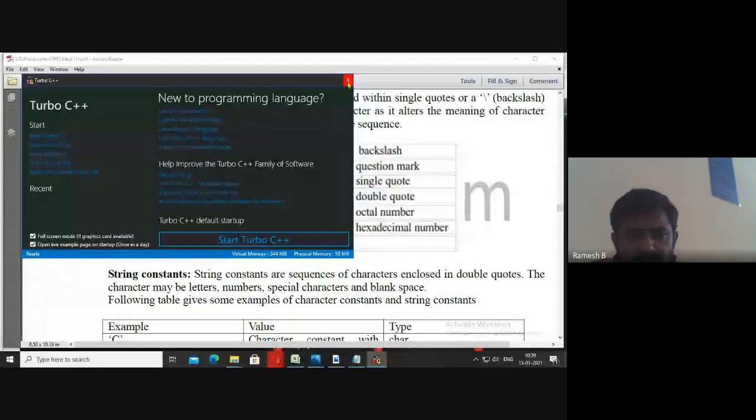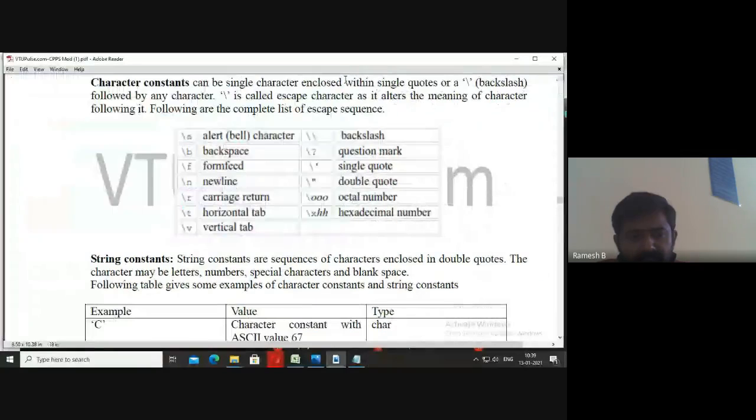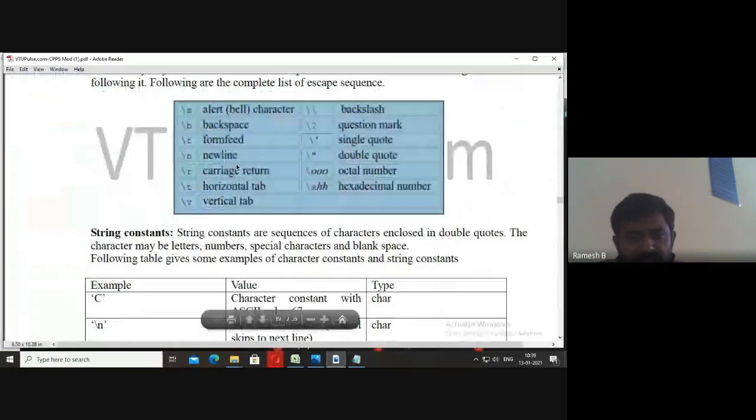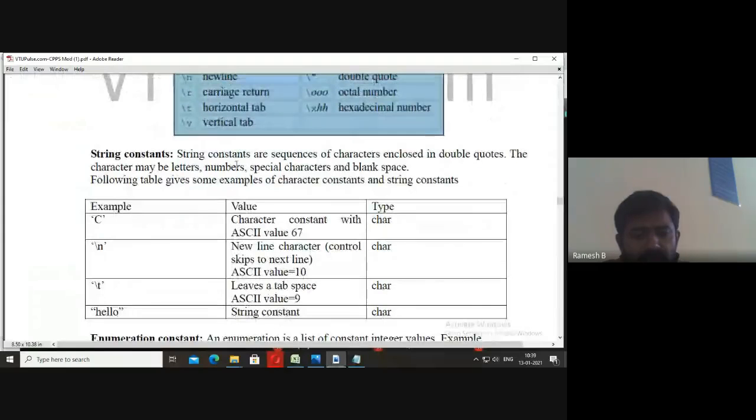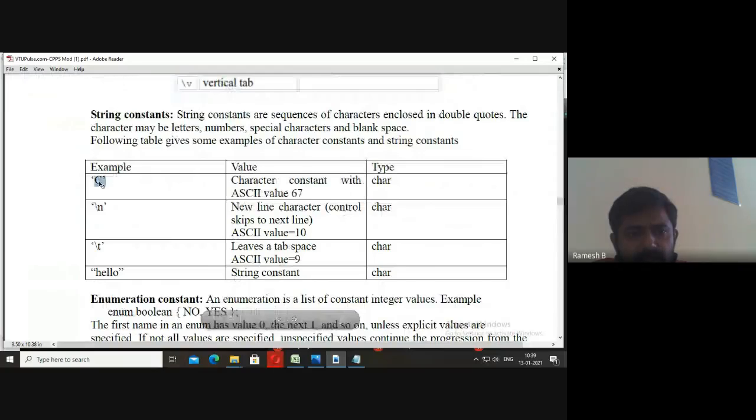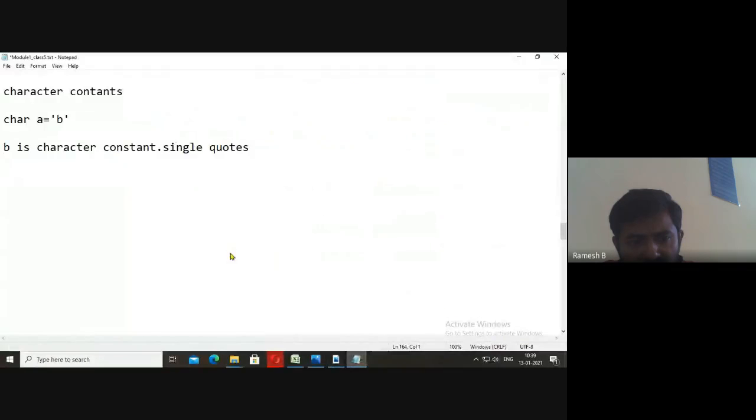Now, the next type of constant is string constant. It must be enclosed within double quotes, or single quotes. String constants are sequences of characters enclosed within double quotes. Let me give you an example.